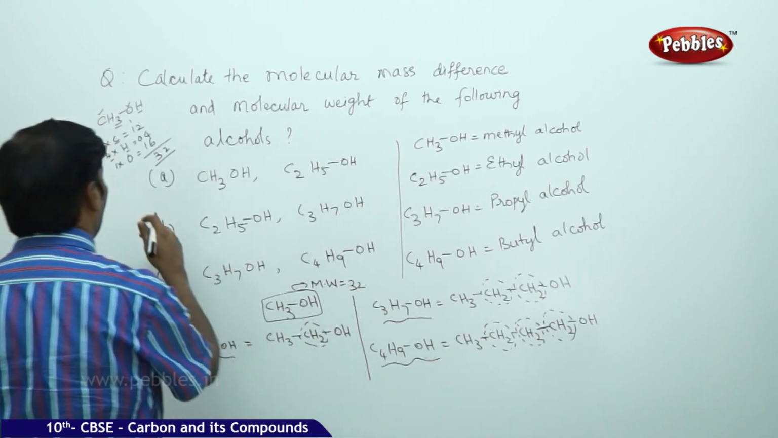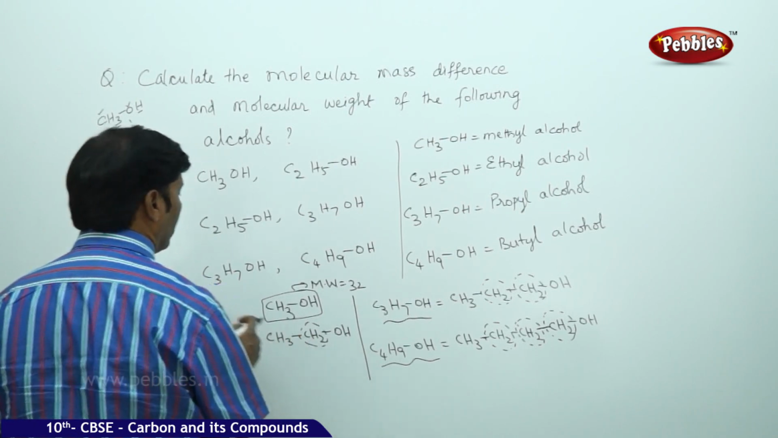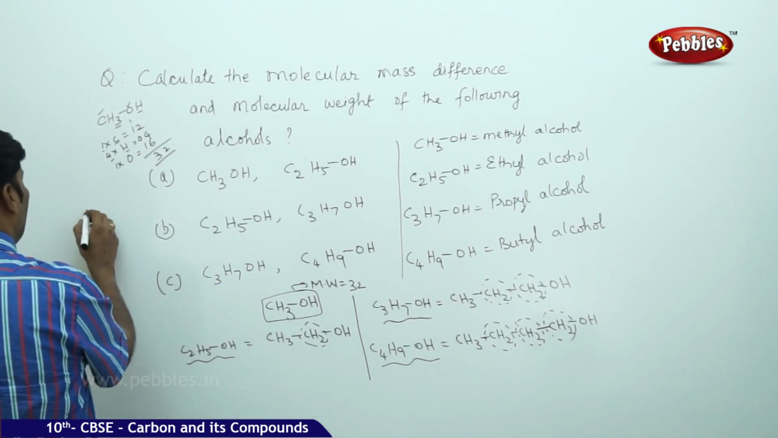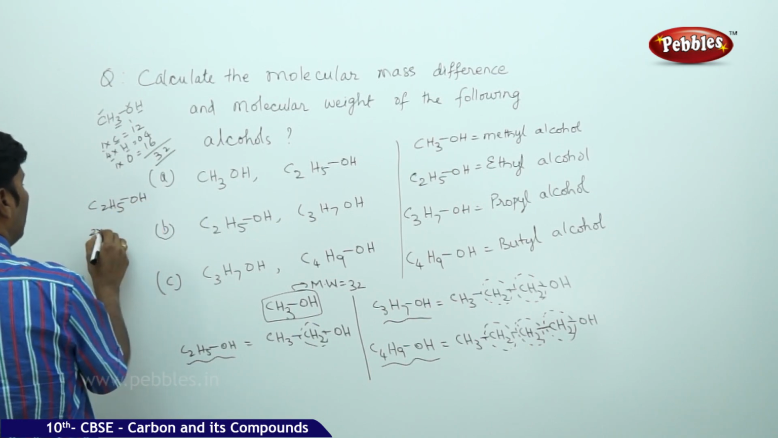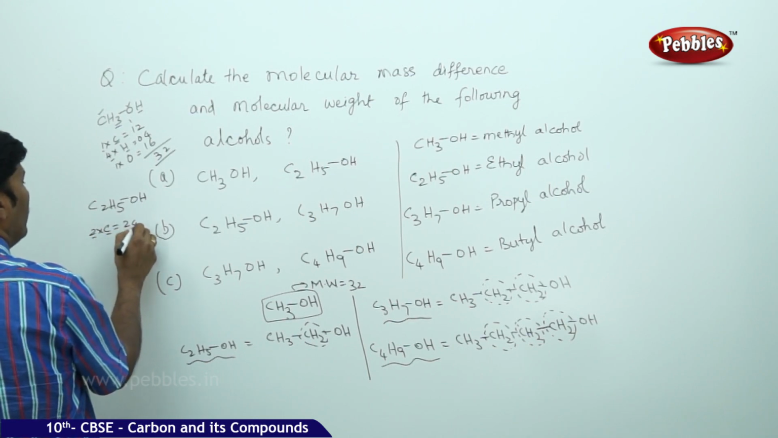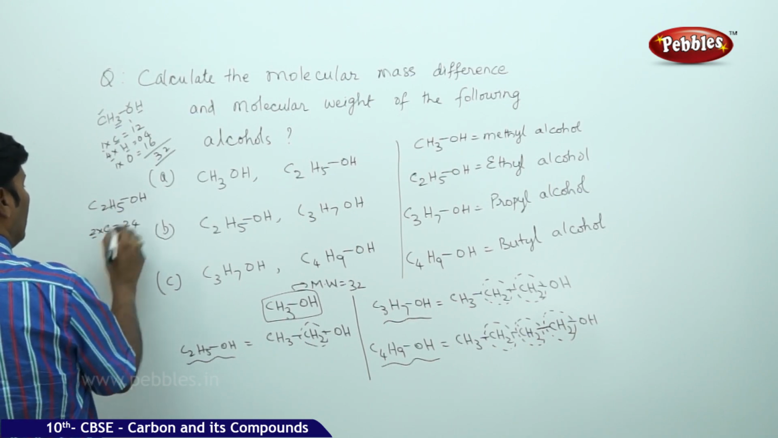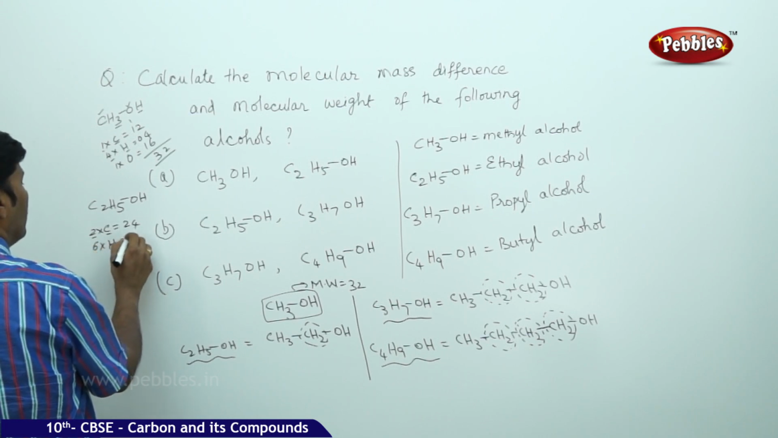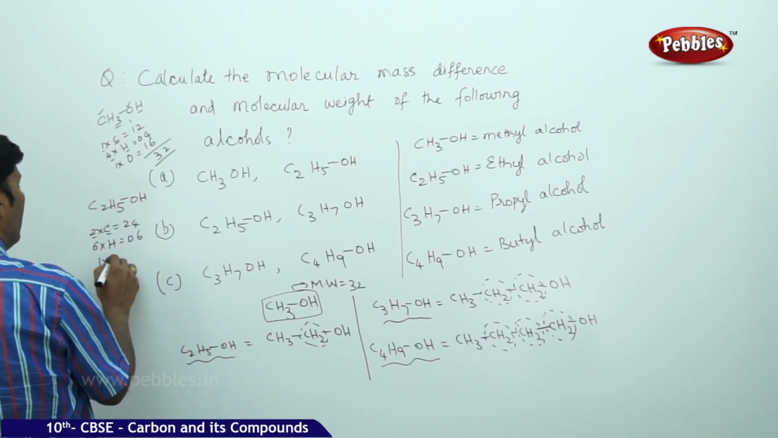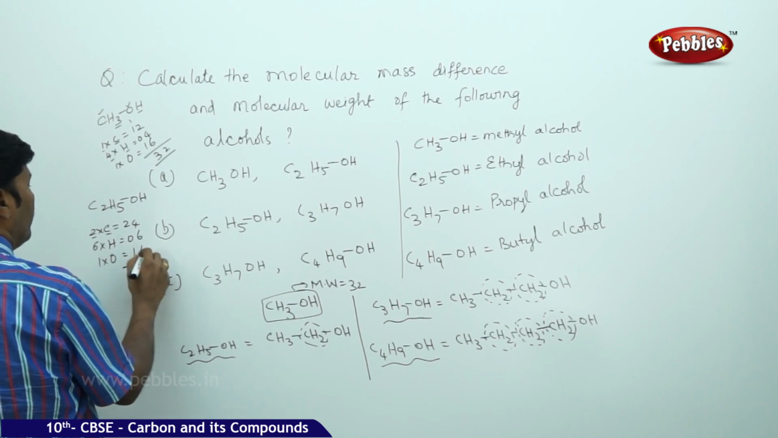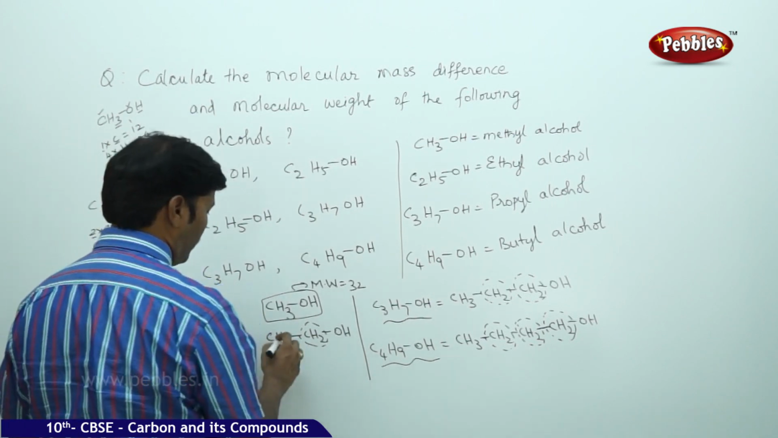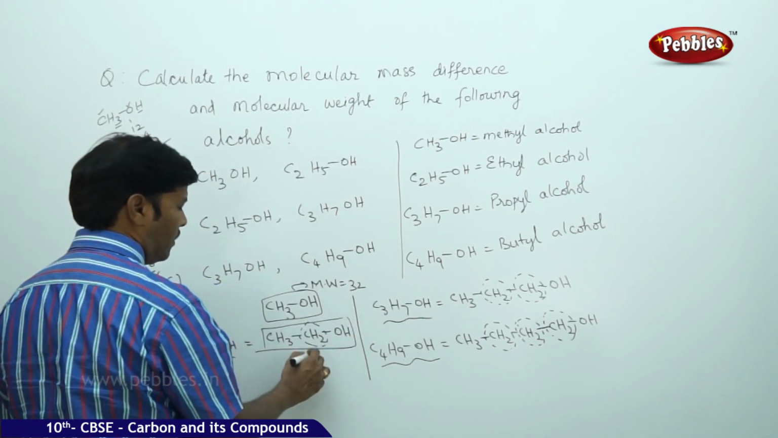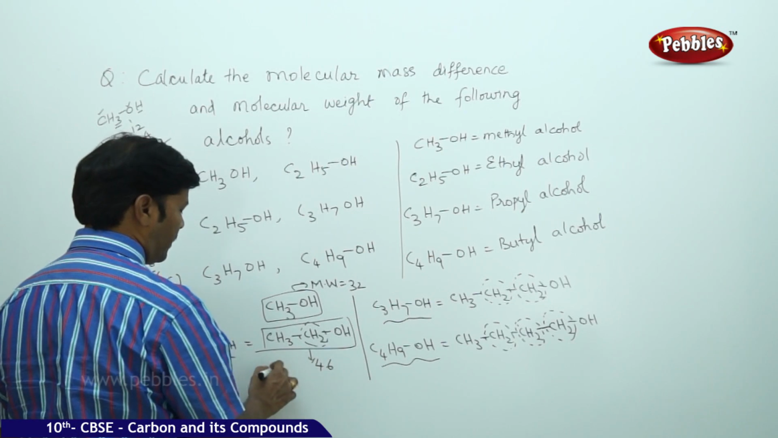And for ethyl alcohol, to this 32 you add another 14. That is C2H5OH. There are two carbons, 2 into 12 is 24. There are 6 hydrogens, so 6. There is one oxygen, 16. So 24 plus 6 plus 16 is 46. So the ethyl alcohol molecular weight is 46.